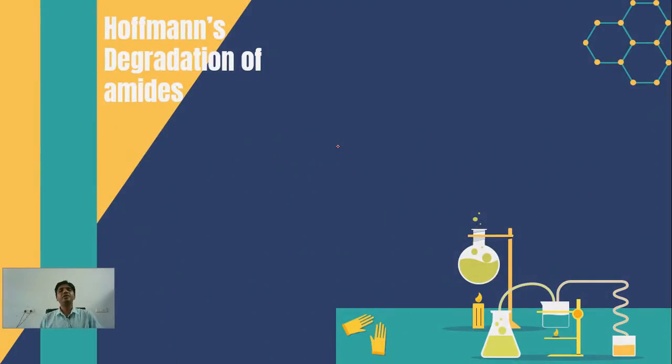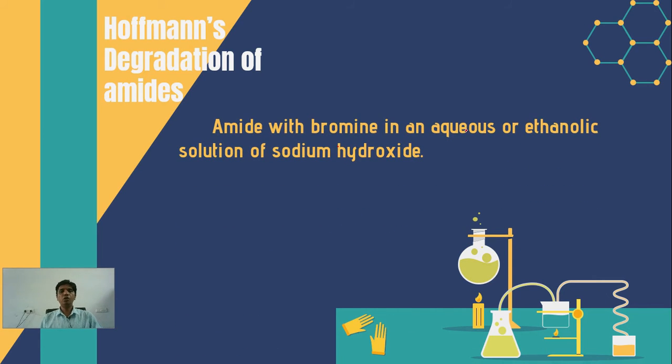The next process is Hofmann degradation of amides. This is a very famous and well-known process to prepare an amine. In Hofmann degradation, the amide is first reacted with bromine in an aqueous or ethanolic solution of sodium hydroxide, that is NaOH.